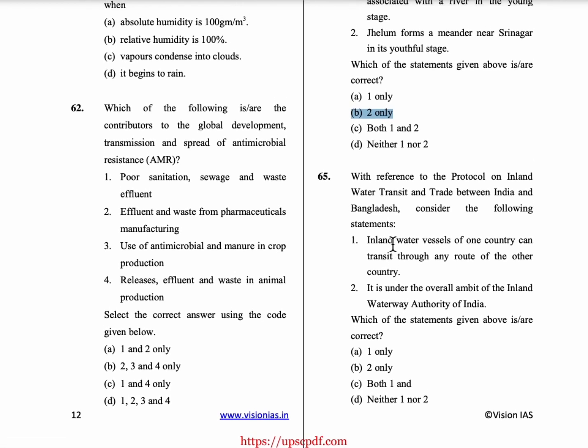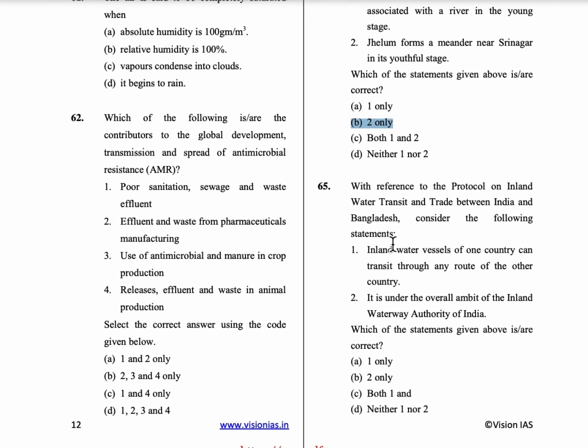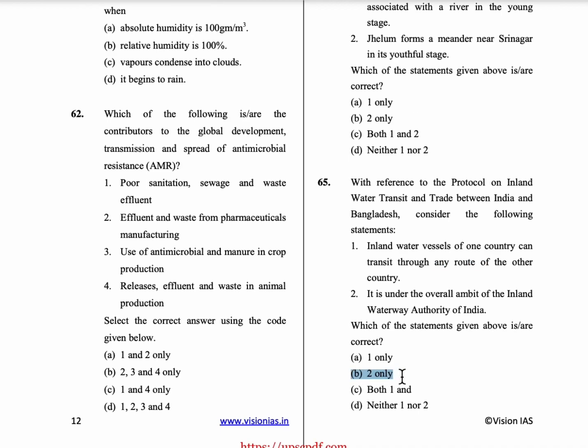65th question, with reference to the protocol of inland water transit and trade between India and Bangladesh, consider the following statements. First statement is, inland water vessels of one country can transit through any route of other country. Second statement is, it is under the overall ambit of Inland Waterway Authority of India. So the first statement is wrong because we can't transit through any route. Only a particular specific route is present through the agreement. Coming to the second statement, it is correct. So only second statement is correct. Option B is the correct answer.